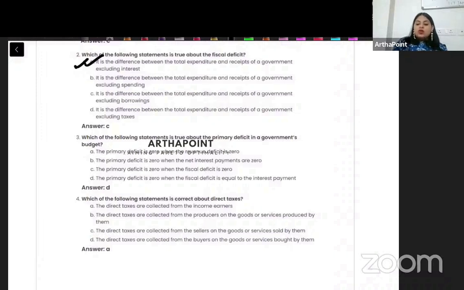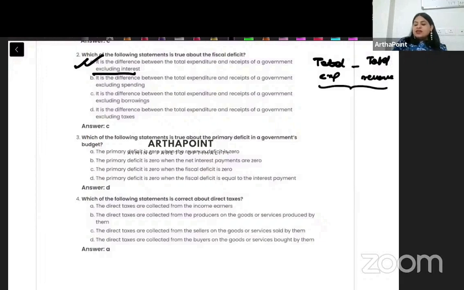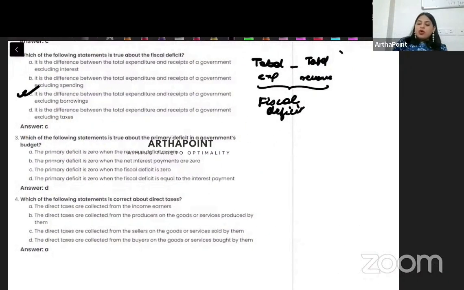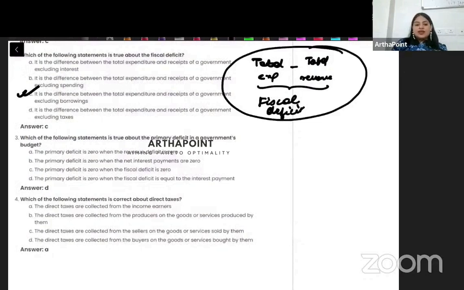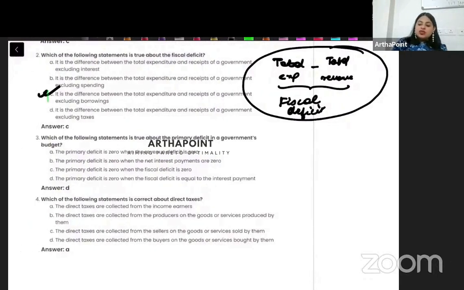Total expenditure minus total revenue, the gap between them, is called fiscal deficit. Not interest, sorry, excluding borrowings. The one with interest is the primary deficit. So excluding borrowings, the difference between total expenditure and total revenue is called fiscal deficit. So the answer to this question is C.